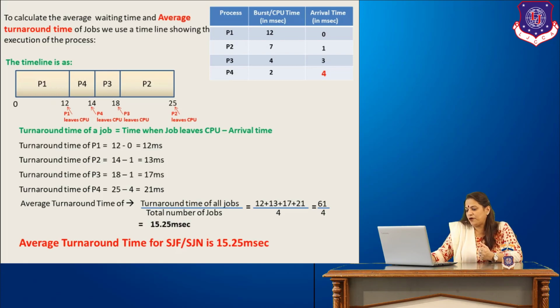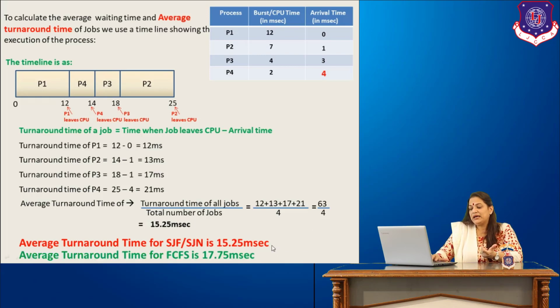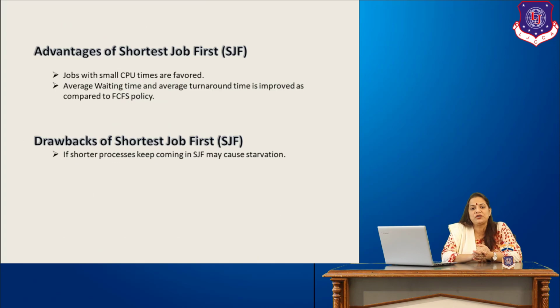If you check my earlier videos, you will see how to calculate the average turnaround time using FCFS. By doing that, we find that the average turnaround time using the first come first serve policy comes to 17.75. Comparing it with SJF, where the average turnaround time is 15.25, we can again see that the performance using the shortest job next or shortest job first policy is much better as compared to the first come first serve policy. So this was about the average turnaround time and the average waiting time using the shortest job first policy.